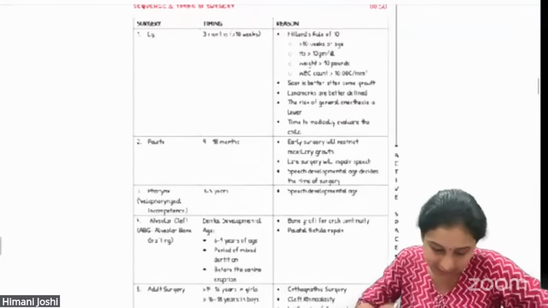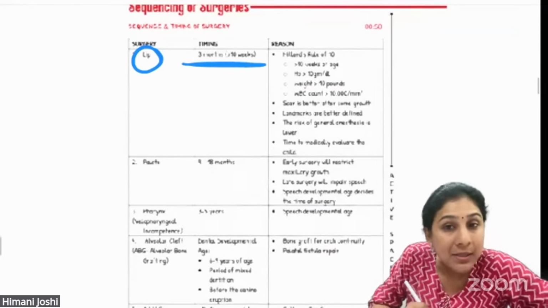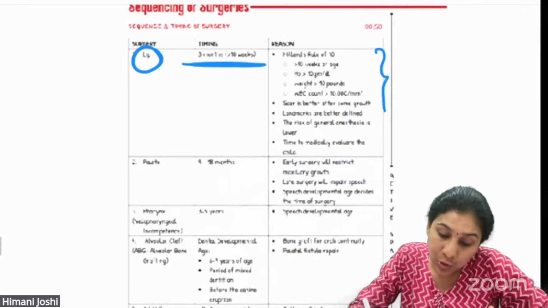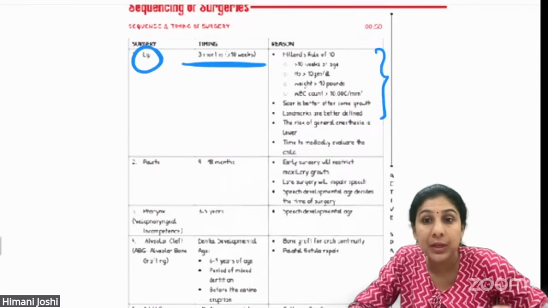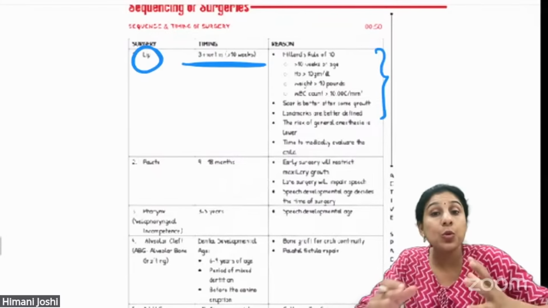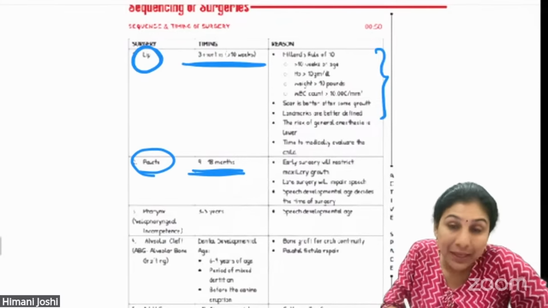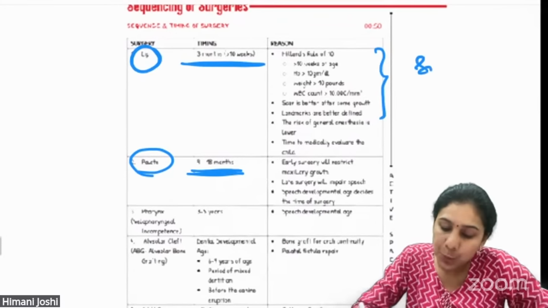We know that lip surgery is done at 3 months, at least 3 months of age, when all the rules of Millard are followed: 10 weeks of age, more than 10 gram hemoglobin, weight more than 10 pounds, and TLC count more than 10,000. That means there's no infection in the child. Palate surgery is always done from 9 to 18 months. It's a standard depending on the speech development.